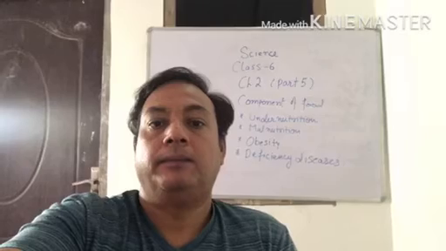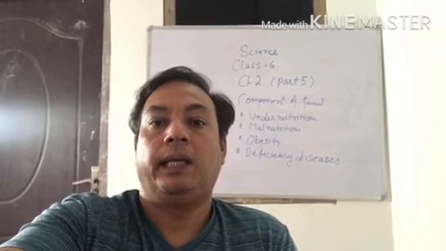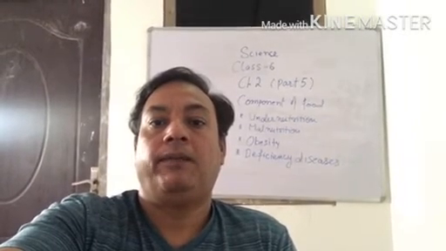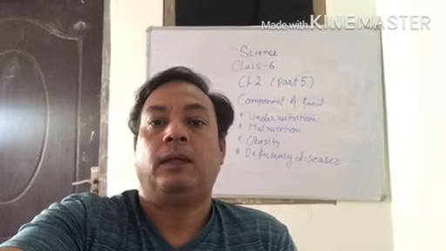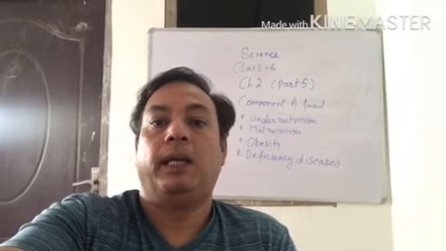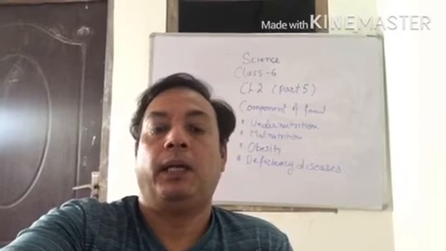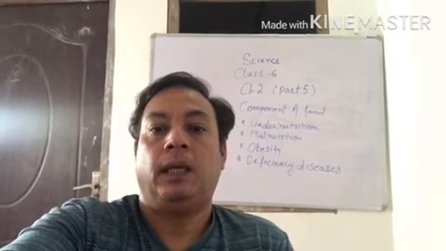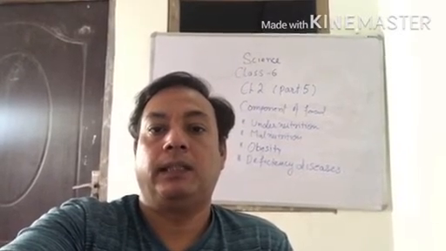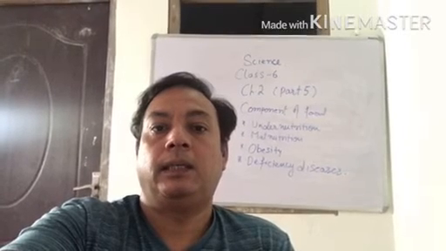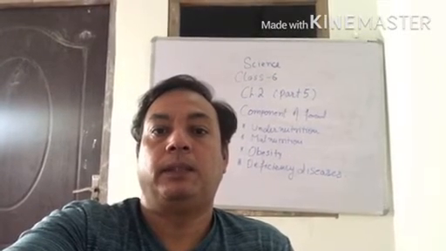Causes of obesity: overeating, particularly fat rich food, hormonal imbalance, metabolic disorder, lack of physical work or exercise. These are the causes for obesity.